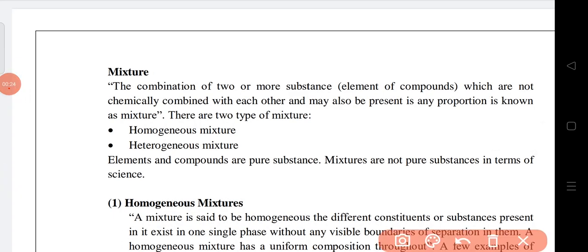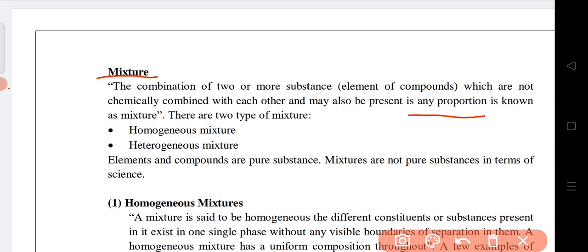In the case of a mixture, it is the combination of two or more elements. What is a mixture? First we have to know. A mixture is a combination of two or more substances, maybe elements or compounds, which are not chemically combined with each other and may be present in any proportion. In the case of a pure substance, we have seen that they have to combine in a fixed ratio, but in the case of a mixture we can make any kind of mixture